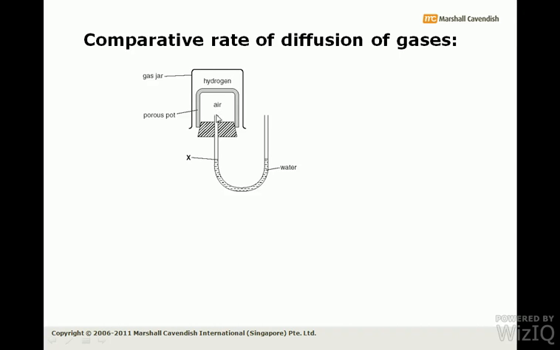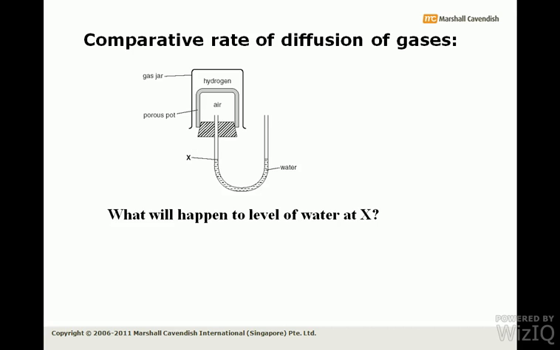And this inner jar is then connected with this U-shaped tube. In this U-shaped tube water is filled, and we have labeled the water level in the tube at the start of the experiment as X. Okay, we let this experiment take place and we will note down any change in this level of water. Now, what will happen to the level of water?